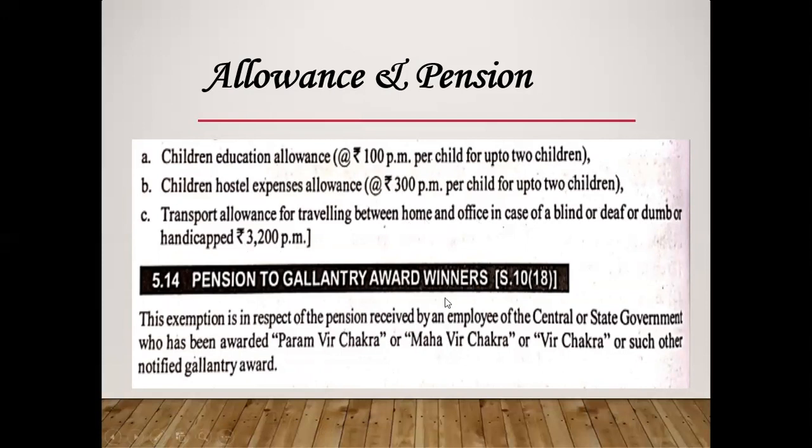Last, pension to Gallantry Award winners under section 10, subsection 18. If you receive Param Vir Chakra, Maha Vir Chakra, Vir Chakra or any such award from central and state government, it will be fully exempt.